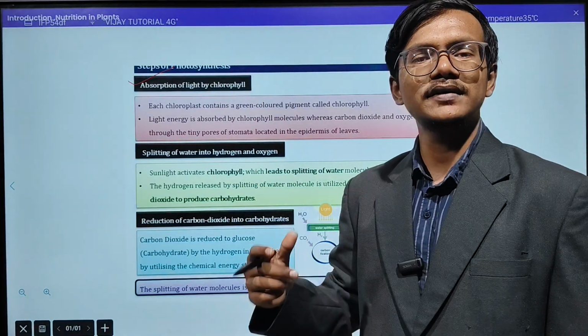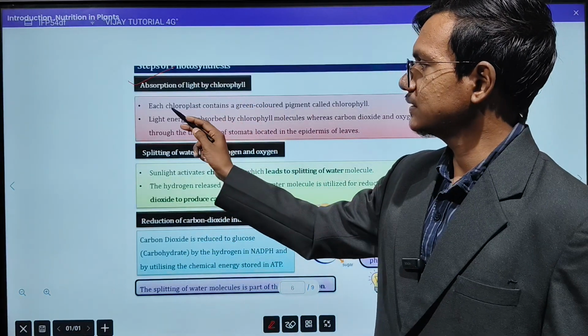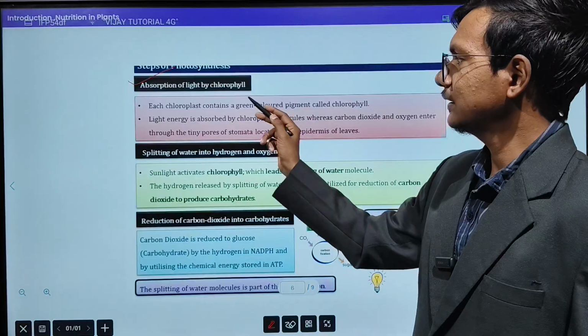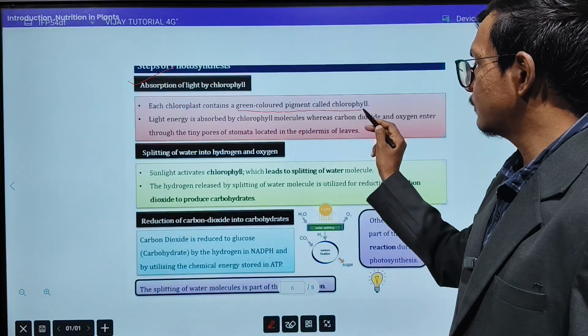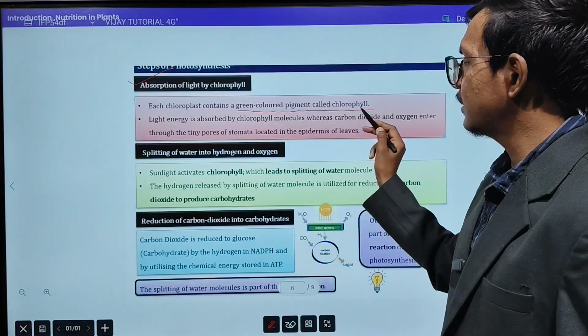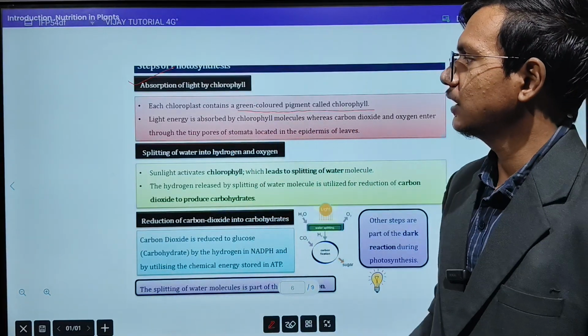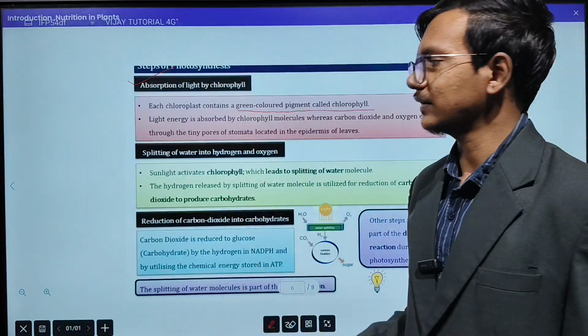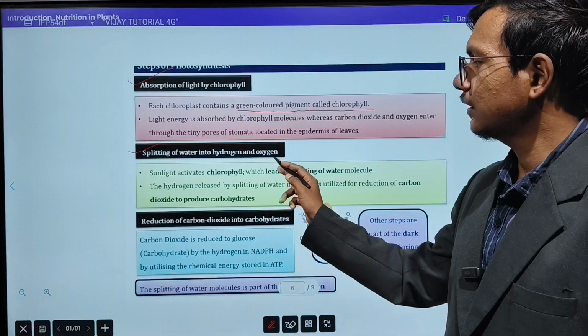Chlorophyll is the one which will trap the sunlight energy, because this chlorophyll is present in the chloroplast, and this chlorophyll is the green color pigment that you have to remember. This green color pigment is called chlorophyll in the green plants, which will absorb the sunlight. Second is the splitting of water into hydrogen and oxygen.